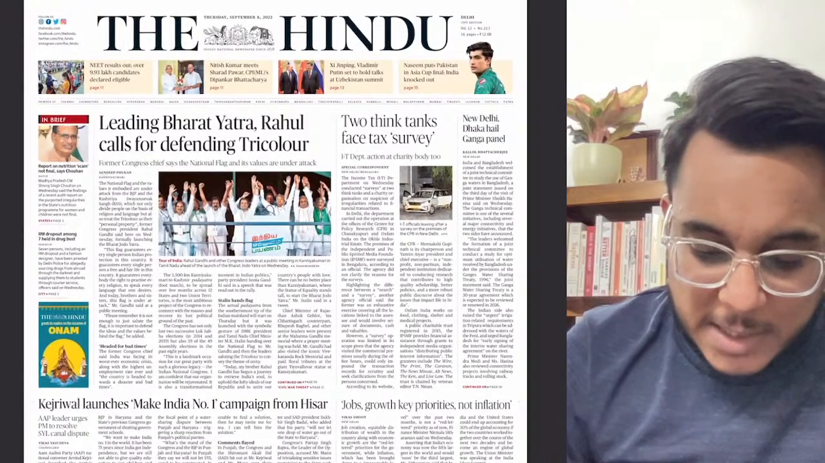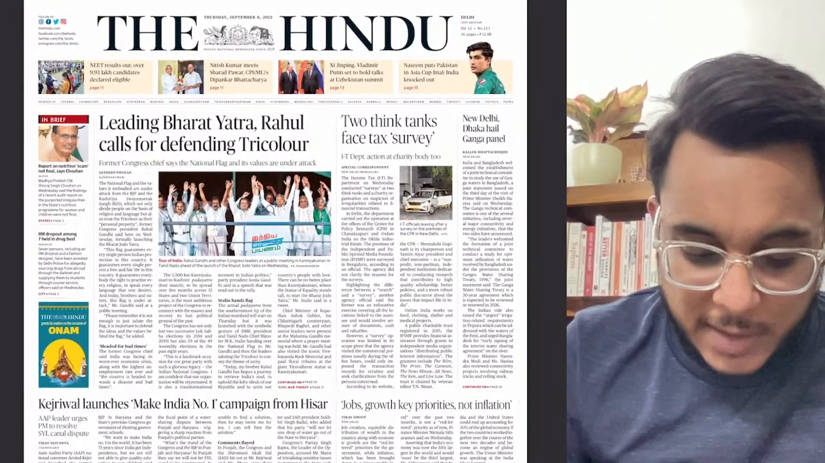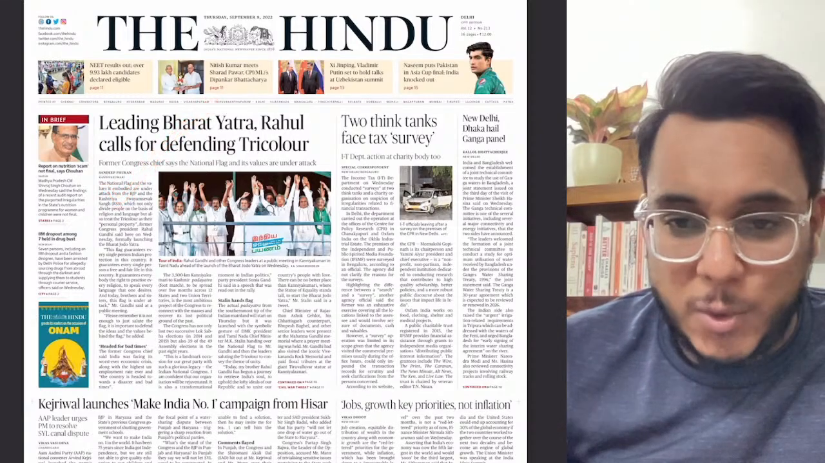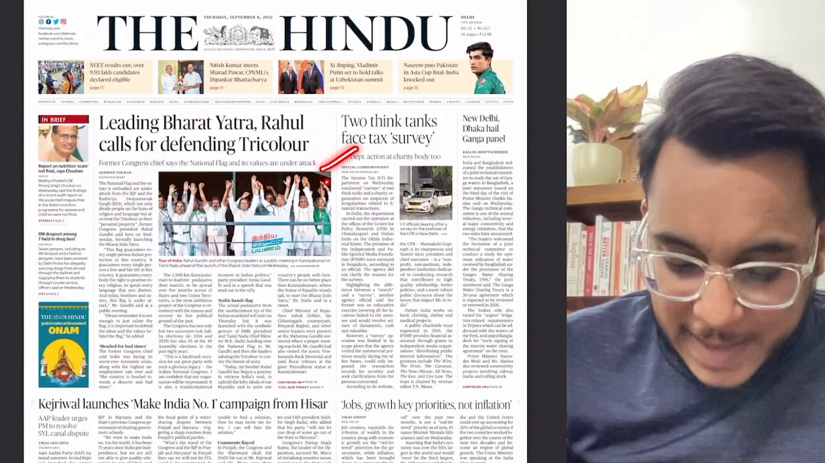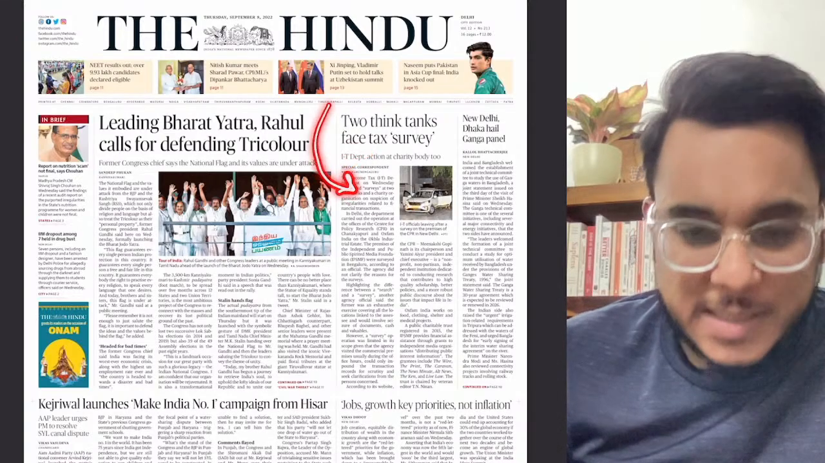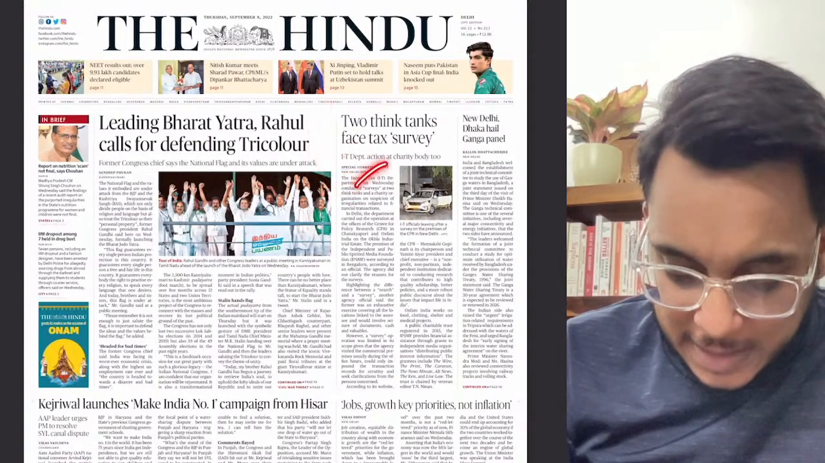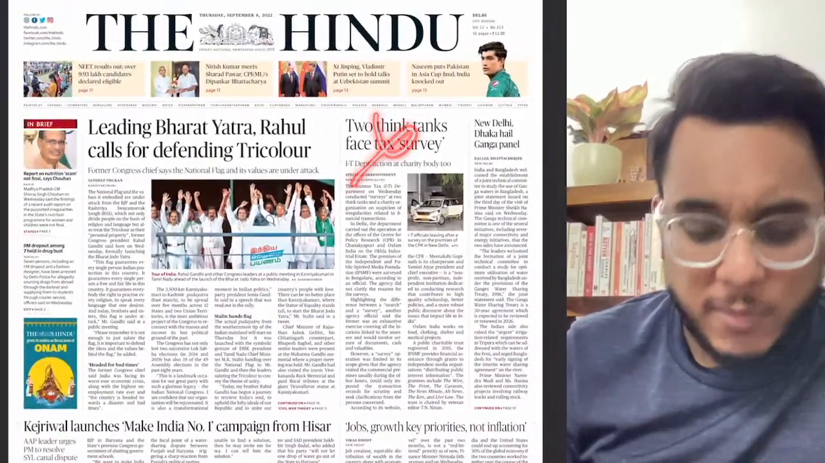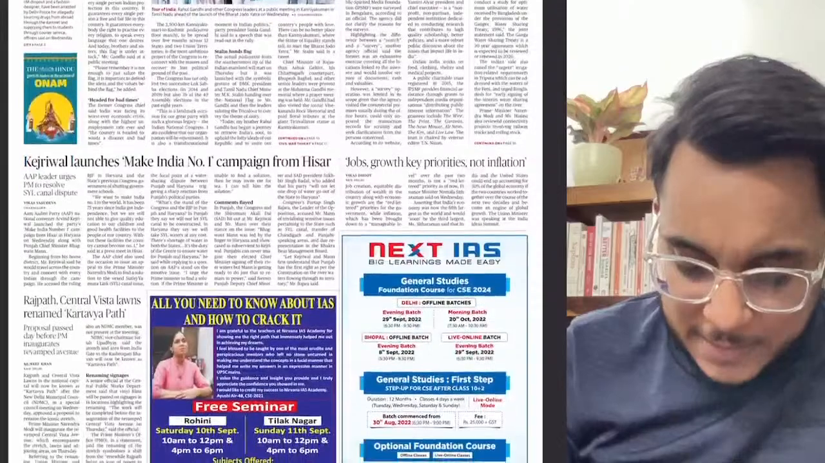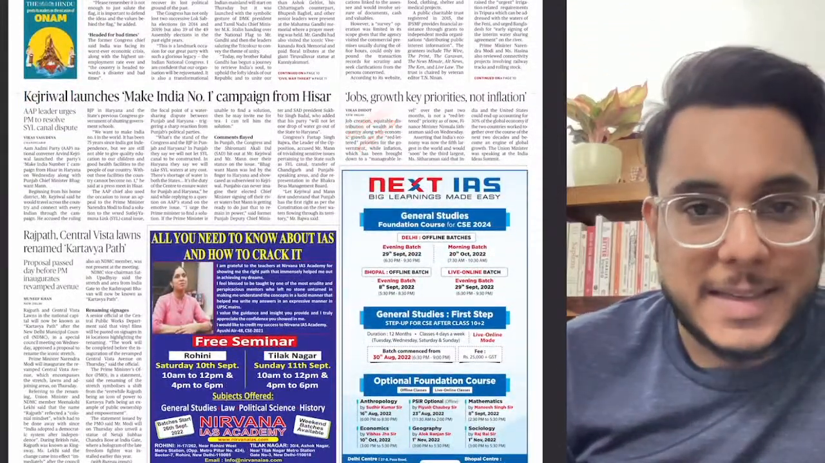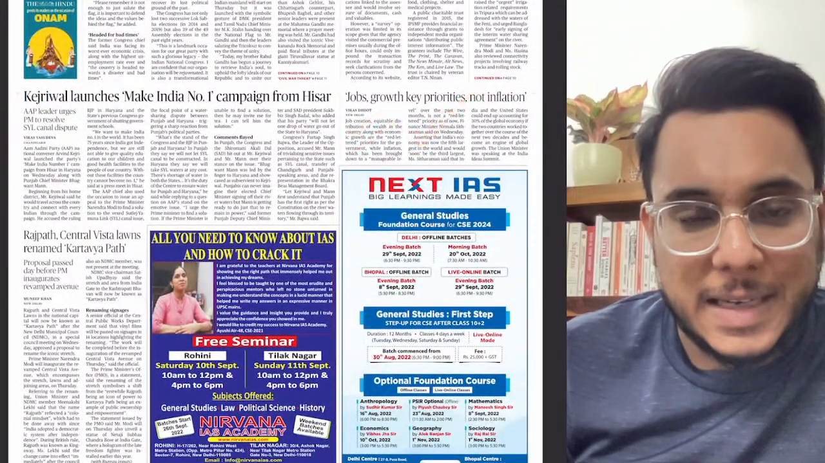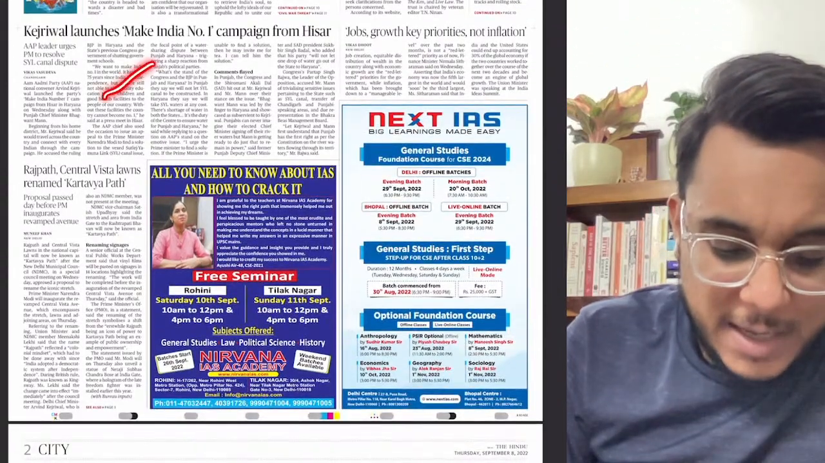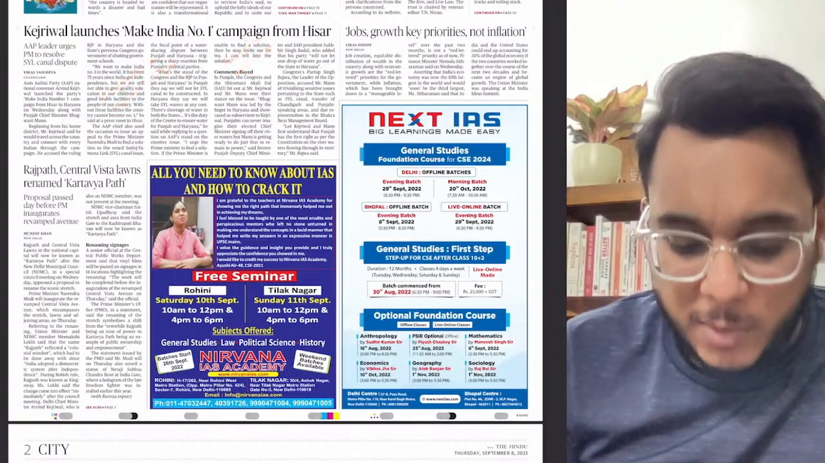So here we have page number 1 of the Delhi edition of the Hindu. The first article is a political article, not important for our UPSC examination. Now, two think tanks face tax survey. So guys, these are the think tanks where some income tax raids have been made, not important for your UPSC examination. Then, jobs growth key priority, not inflation. We'll see this particular article. A similar article has also been given on the business page. Then Kejriwal launches Make in India #1 campaign from Hisar.